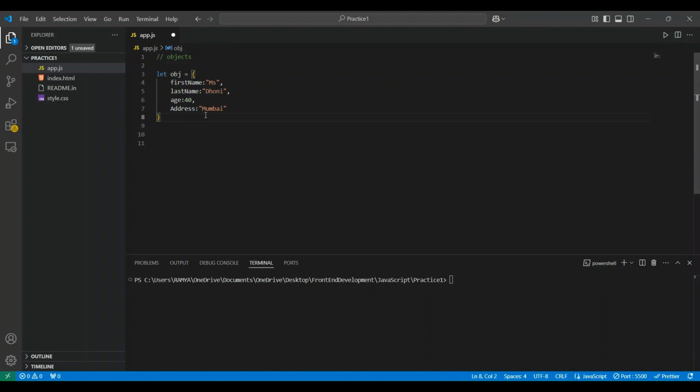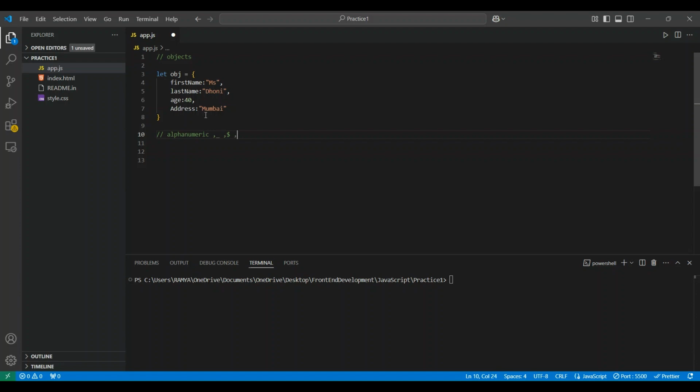And there is one rule: the key must be valid. That means it consists of alphanumeric characters, underscore, or dollar symbol. Only these characters should be used.